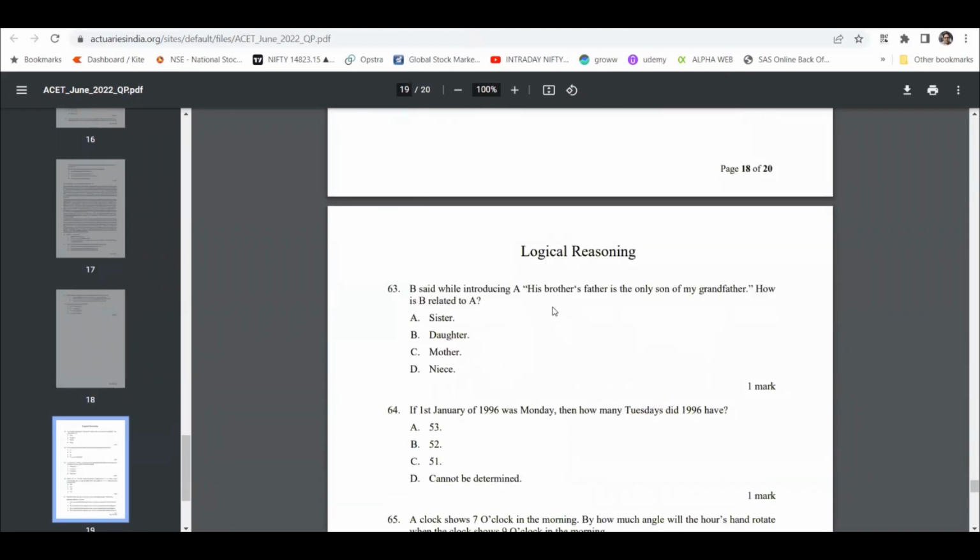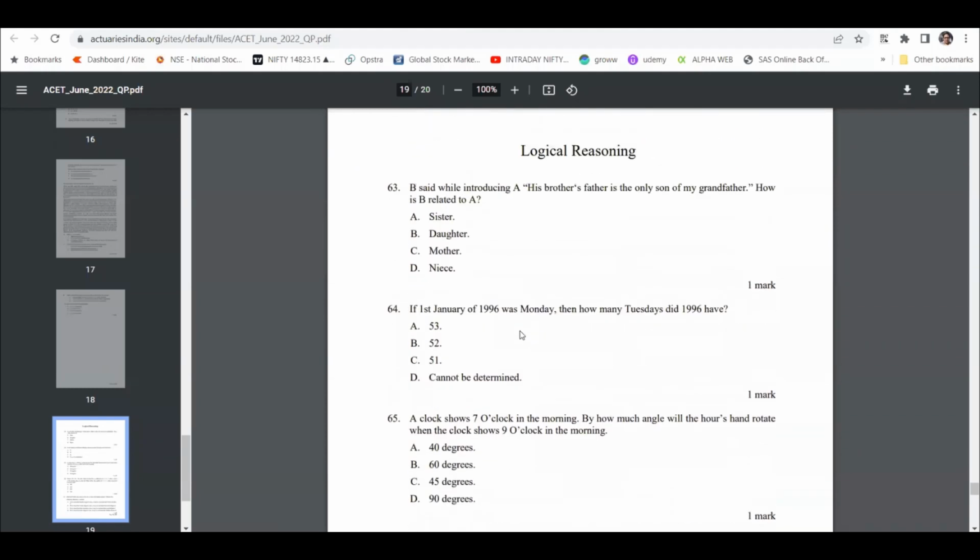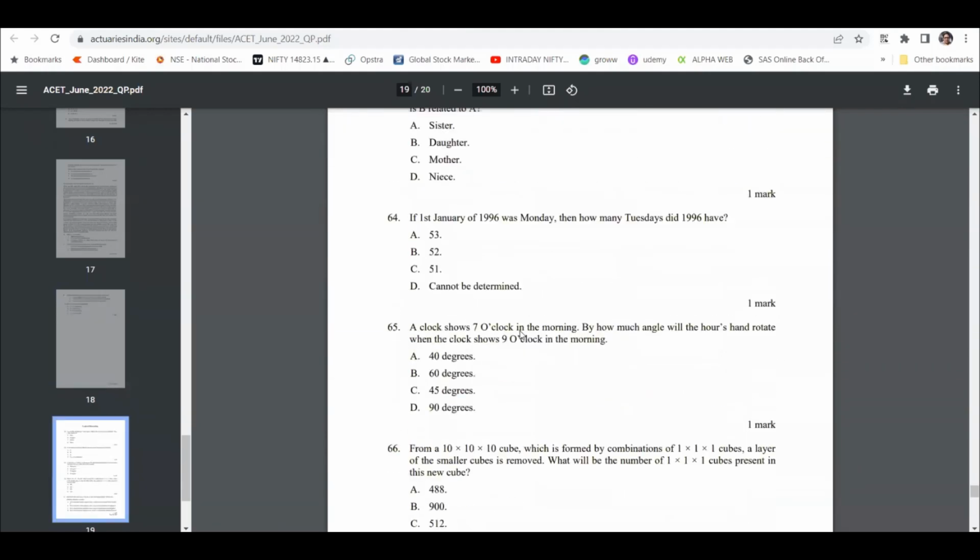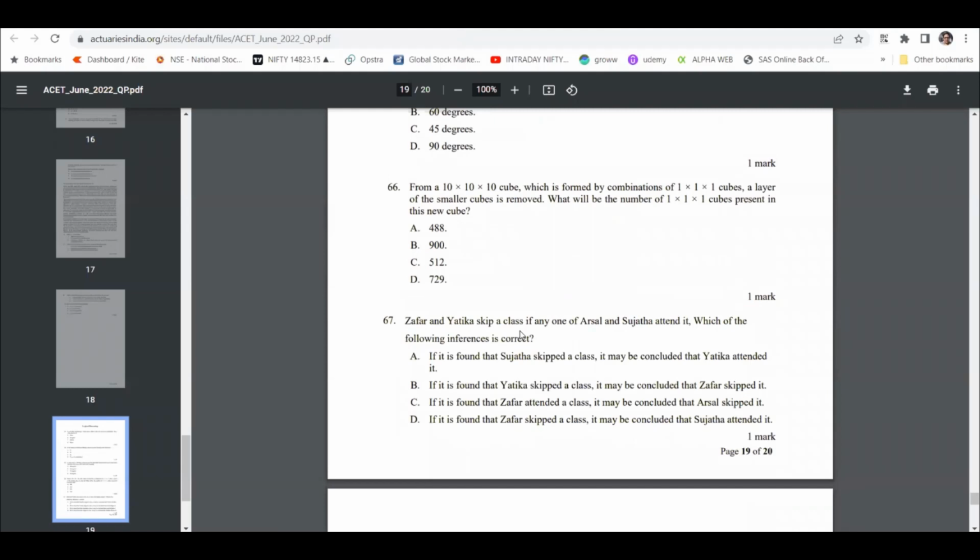And once again, logical reasoning: his father's father is the only son of my grandfather. How is B related to A? I think it is father only, but father is not in the options, so maybe mother, something like that. I'm just going through it randomly, but you get a taste of the kind of questions asked. You need some practice. Without practice, you can't solve this sort of question.